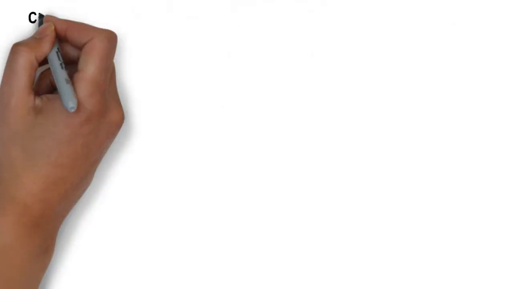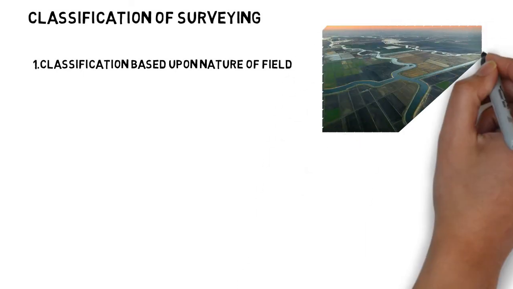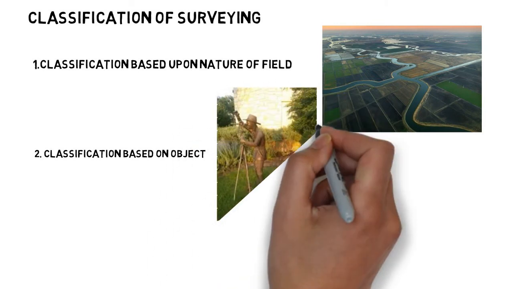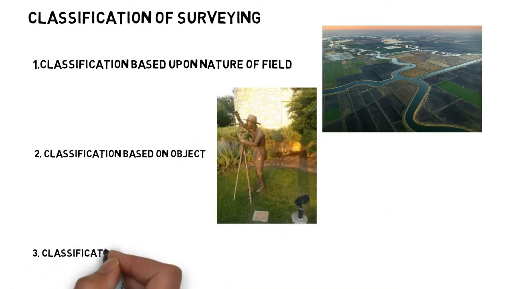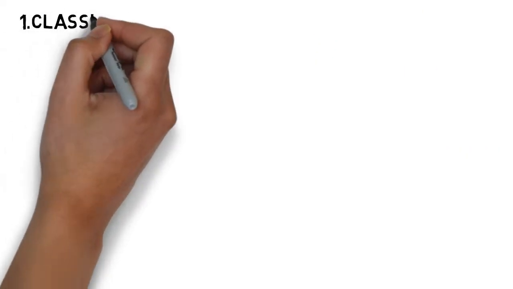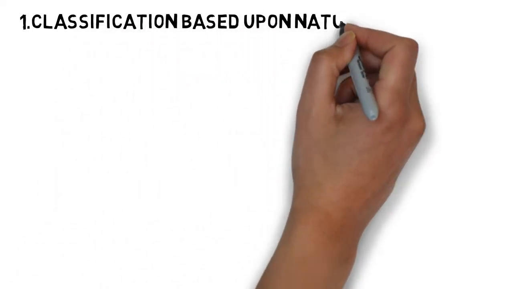Now coming to classification of surveying. Surveys may be secondarily classified under a number of headings which define the uses or purpose of the resulting maps. Number 1, classification based upon nature of field. Number 2, classification based on object. Number 3, classification based on instrument used. So we'll go one by one. Number 1, classification based upon nature of field.